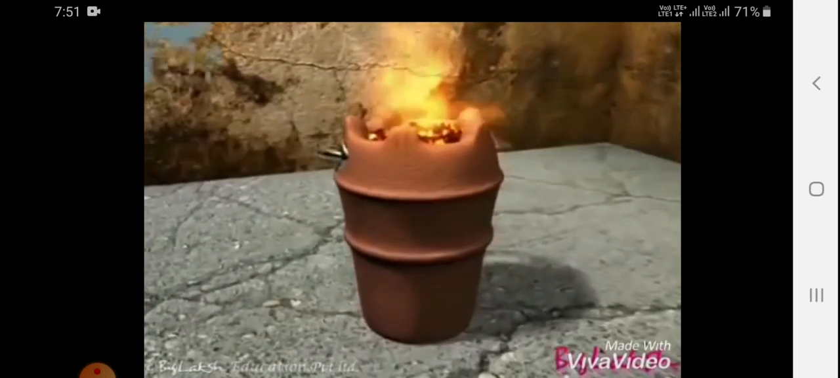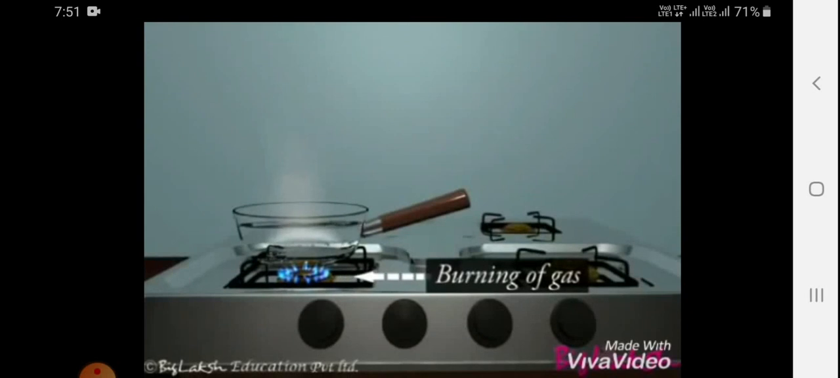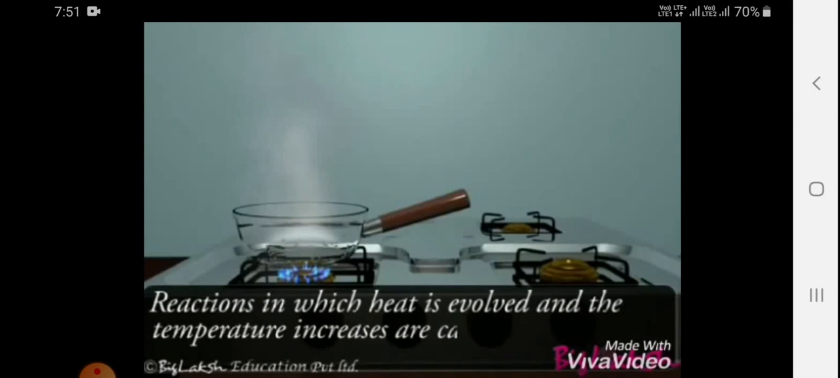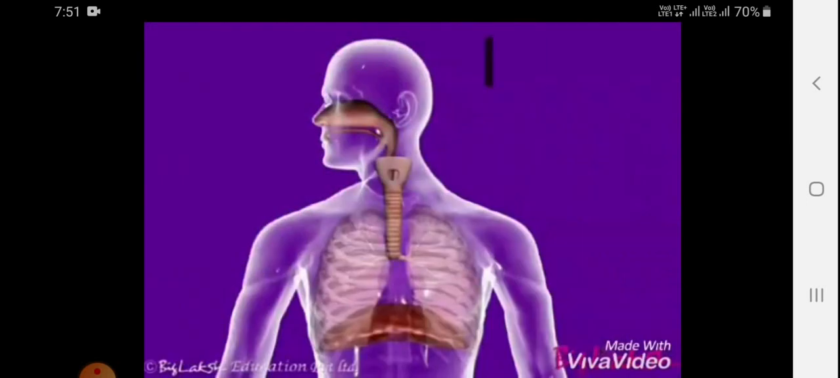We know that it is used in thermal power stations, and even burning of natural gas is also an exothermic reaction where heat is evolving. The reactions in which heat is evolved and the temperature increases are called exothermic reactions.